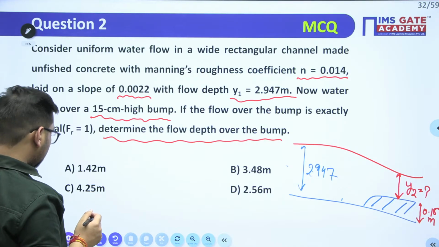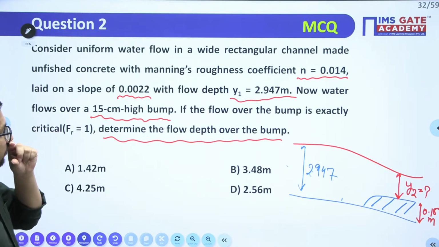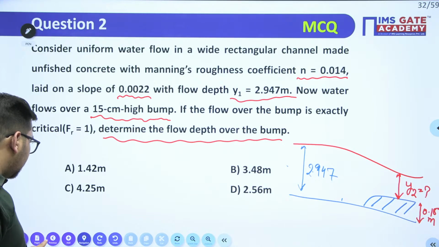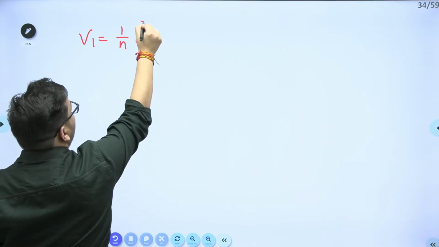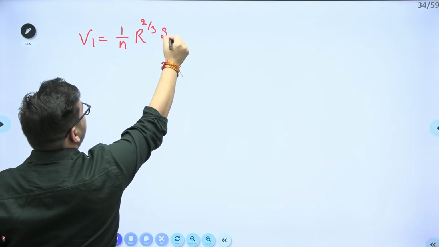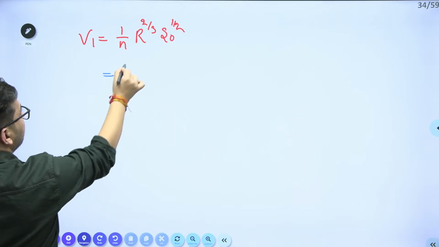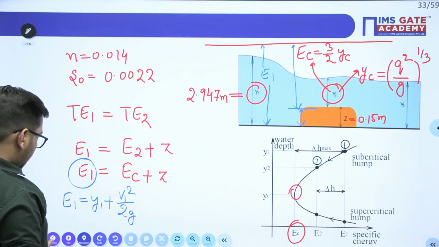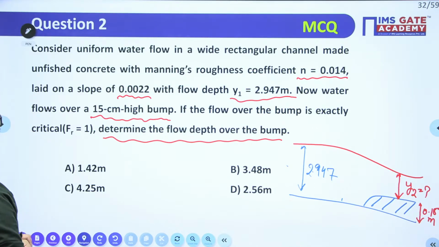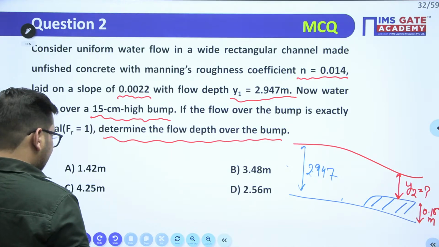Or the critical condition is also there, right? If there is a critical condition, that we can also use. Okay, but first just calculate that V1 value. One upon N, R to the power 2 by 3, S0 to the 1 by 2. It is equal to 1 upon N into R. The channel bottom is given to it. Okay, the base of the channel is not given, right? So we have to use,